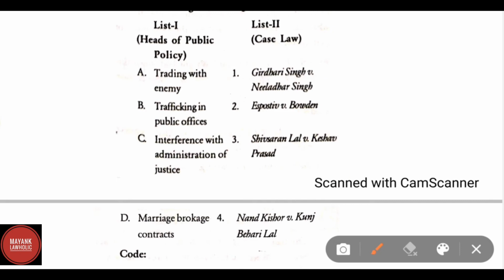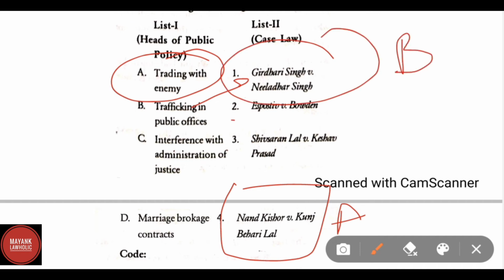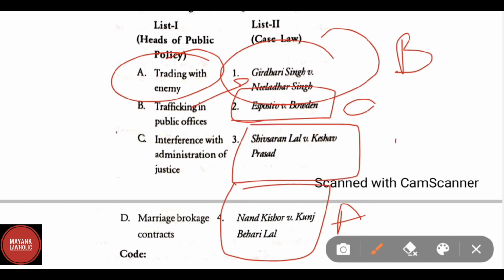Correct match with the heads of public policy with case laws are trading with enemy. Correct answer is Nand Kishore versus Kunj Bihari Lal. Trafficking with public offices, correct answer is Girdhari Singh versus Neeladhar Singh. Interference with the administration of justice, correct answer is Aposte versus Bowden. Marriage brokerage contracts, correct answer is Shiv Sharan Lal versus Keshav Prasad.